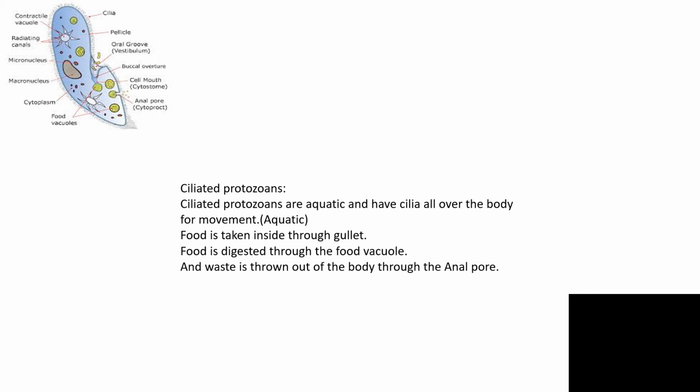Ciliated protozoans are aquatic, having cilia all over the body for movement. As you can see in the above diagram, the example for ciliated protozoans is Paramecium. Food is taken inside through the gullet. Thousands of cilia move together and engulf the food through the oral groove, food is digested in the food vacuole, and the waste is thrown out through the anal pore.